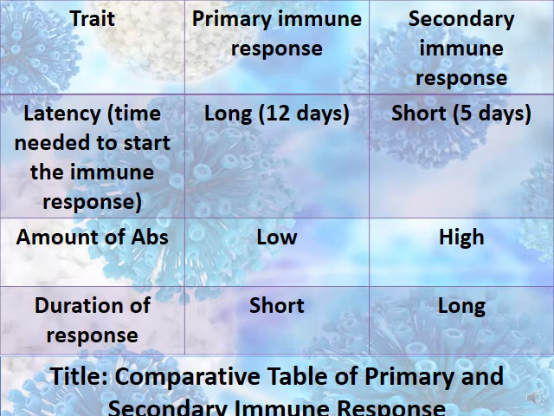Here is a table showing the comparison between the primary and secondary immune response. It shows the latency, the time needed for the immune response to start: it's a long period in the primary, while short in the secondary. Low amount of antibodies in the primary, while high amount in the secondary. The duration of the response is short in the primary, while in the secondary it's a long duration of protection.